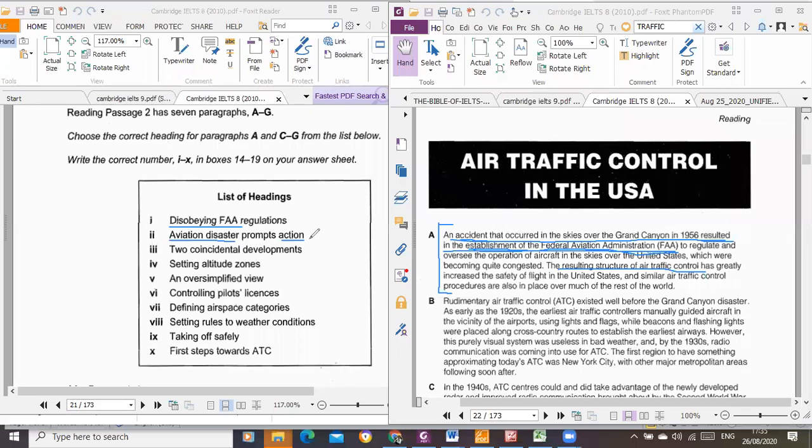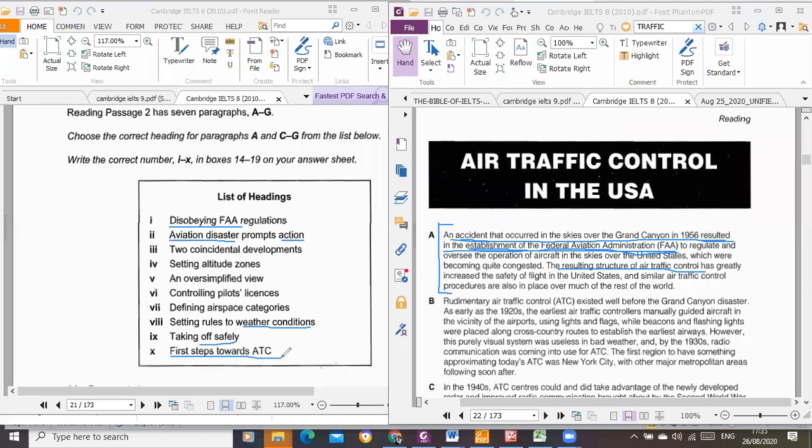Could it be this? Two coincidental developments? Majorly, it is just one development in this paragraph. Setting altitude, nothing like that, nothing like controlling pilot licenses. We are not defining any airspace categories. No weather condition was mentioned. Taking off safely.